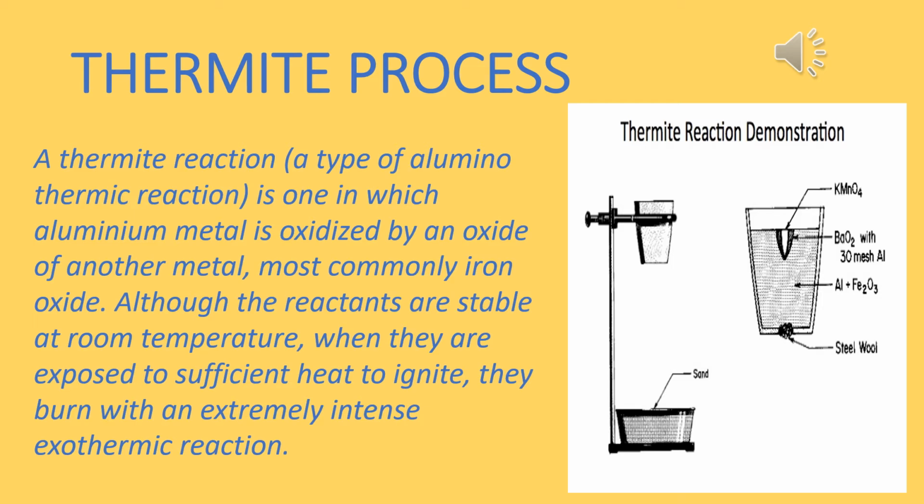Aluminium loses 6 electrons, that is minus 6e, to form aluminium as cation, and iron is gaining 6 electrons to form iron. One is the cathode reaction, another one is the anode reaction.